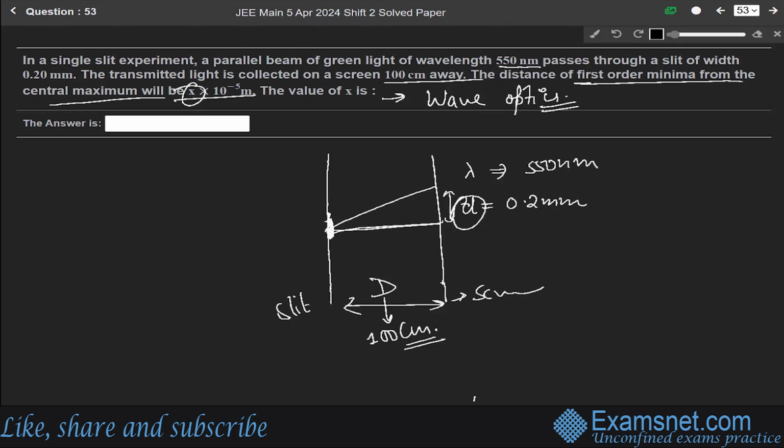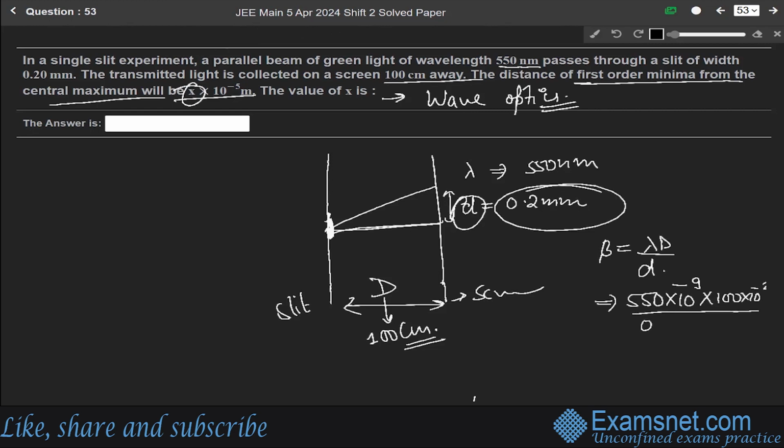For this we know that beta is equal to lambda D over d. Lambda is 550 into 10 to the power minus 9 meter, D is 100 into 10 to the power minus 2 meter, over small d, 0.2 mm, which means 0.2 into 10 to the power minus 3 meter.